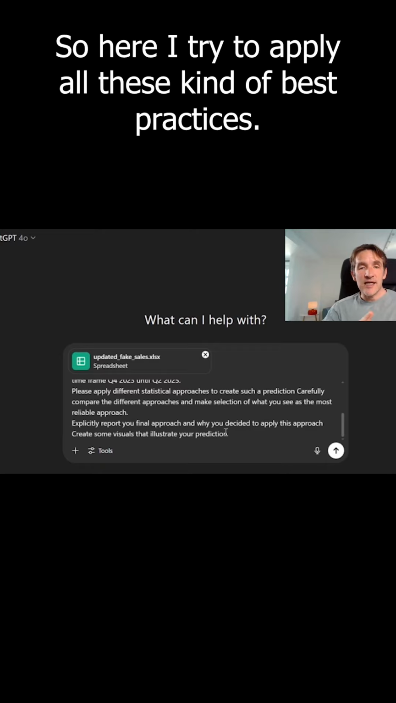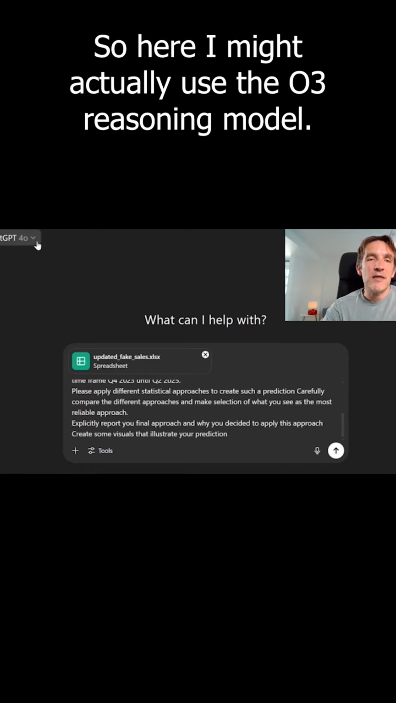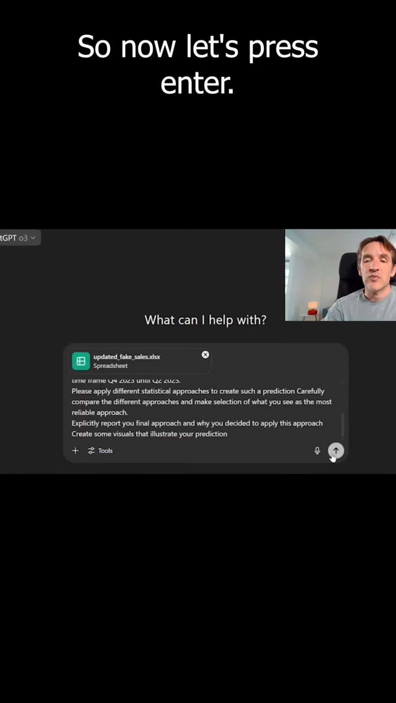So here I try to apply all these kind of best practices. And as mentioned, this is already a bit more complex. So here I might actually use the O3 reasoning model. So now let's press enter.